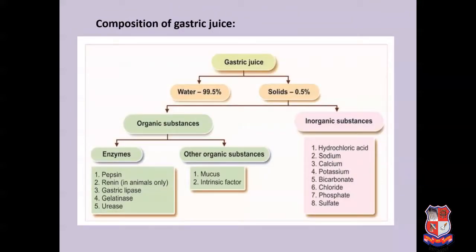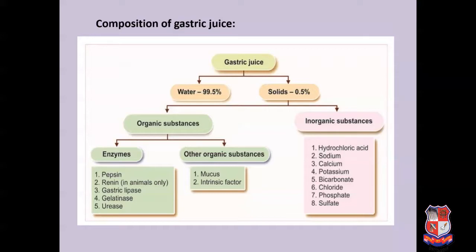From this slide you can see the composition of gastric juice. It is mainly divided into two parts, water and solid. Water is 99.5%, and solid is around 0.5%. The solid is again divided into two parts, organic substances and inorganic substances. The organic substances have two major parts, enzymes and other organic substances. The enzymes, as we have already discussed in the previous slide, are pepsin, rennin, gastric lipase, gelatinase and urease, which are responsible for the lysis of various substrates. The other organic substances are mainly mucus and intrinsic factor.